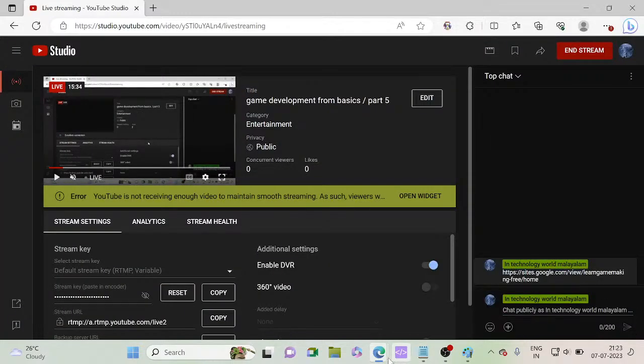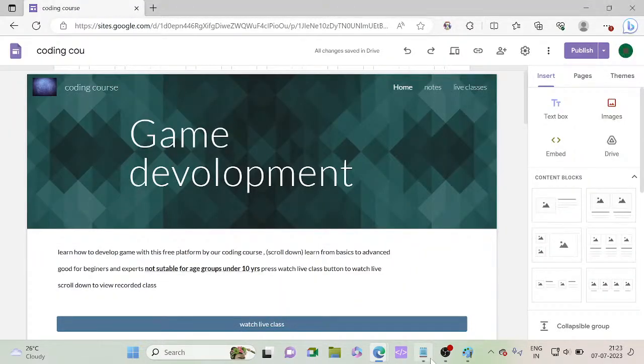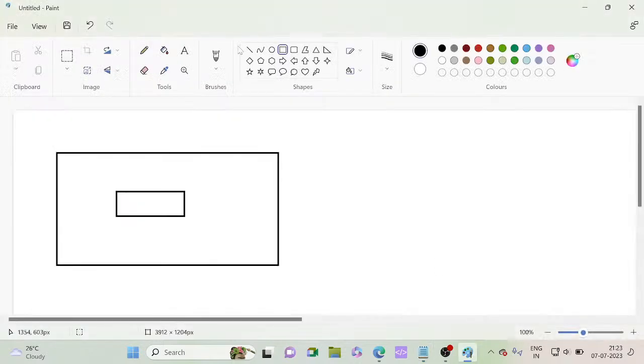Now let's continue. We have done till here. We have imported a play button at center, so page 1 is okay. Others will be auto enhanced by AI. So this is our page 1. Let's just label it as our page 1.